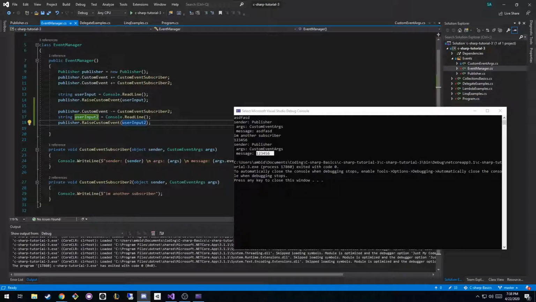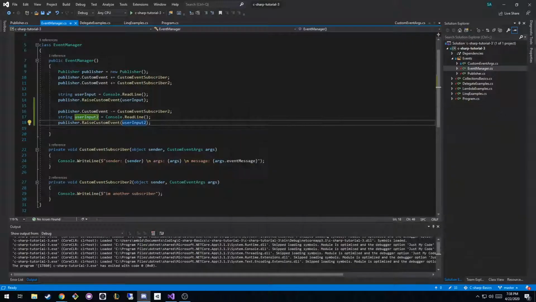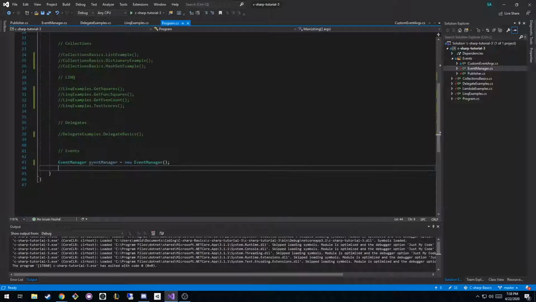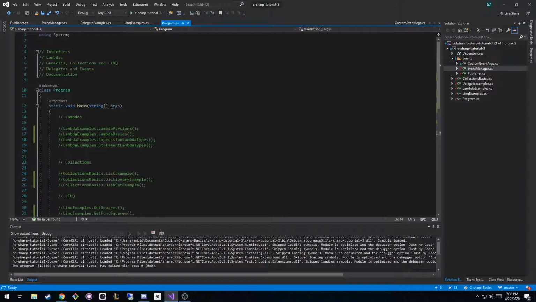So that should cover all of the code of this tutorial. The last thing that I wanted to talk about was documentation. And if you're confused after all these things that we've talked about, in the further streams we're going to go more example based. I'm not going to go over each and every one of these individual concepts again. I'm going to bring a problem to the table, and we're going to use all the knowledge that we have to figure out what the correct solution is based off of all the things that we know now. And I think that'll help these things stick in a lot better.